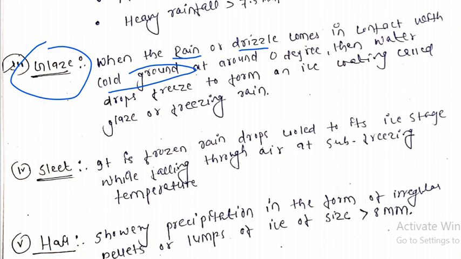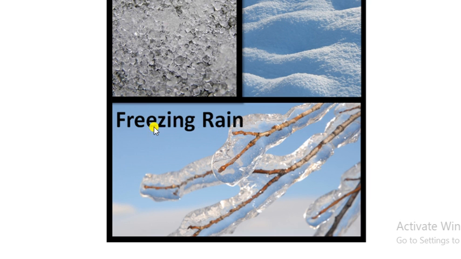So let me show you one figure. My dear friends, freezing rain, you can see it. So this is freezing rain, and it forms when the rain and drizzle come in contact with the frozen ground at 0 degrees. Then freezing rain takes place, and freezing rain is also known as what? Glaze. So this is the figure of glaze.